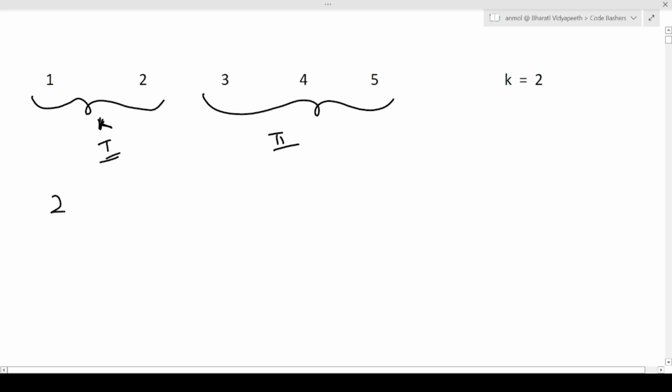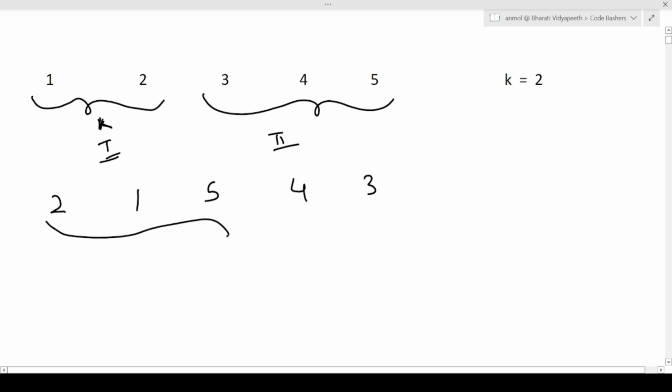Once you reverse it, it will become 2 1. So first you will have to reverse the first part, and then you will have to reverse the second part. Once you reverse it, it will become 5 4 3.